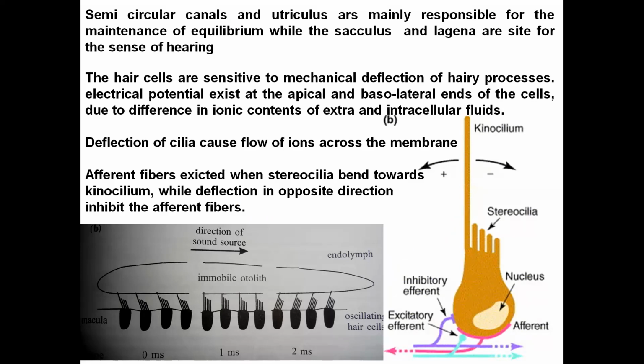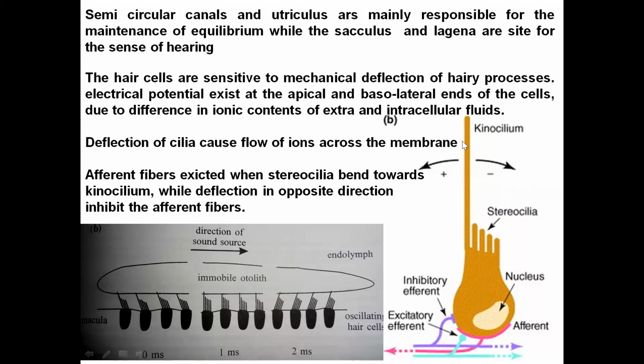Okay, now this is the sensory hair cell, which receives the mechanical signals and sends them to the brain. Okay, so here you can see that this is the cell, this is the nucleus.